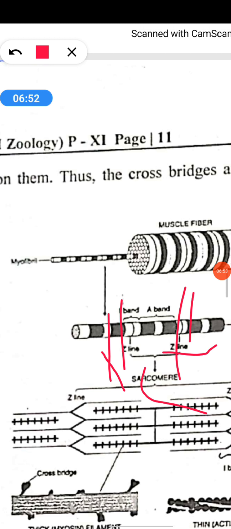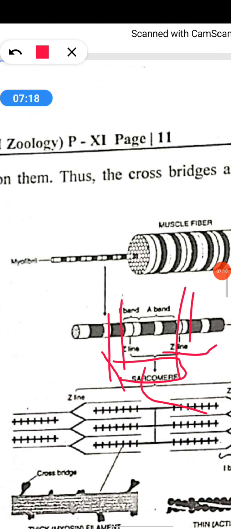The portion of the myofibril between two successive Z lines is called a sarcomere. The distance between two successive Z lines is called a sarcomere, and it is the functional unit of contraction. Contraction means that when the muscle contracts, the filaments overlap, and therefore the distance between the Z lines becomes less.